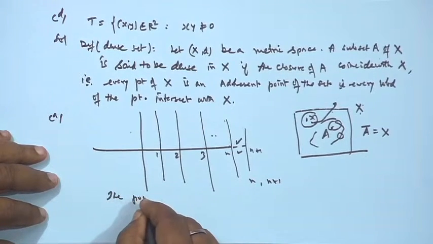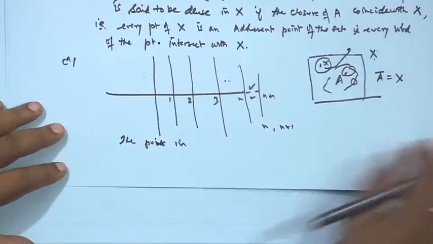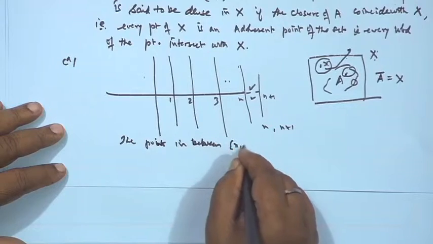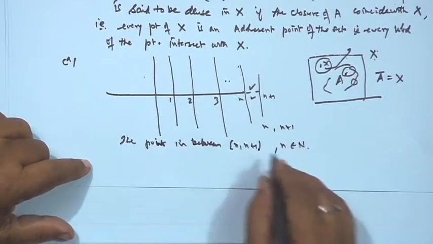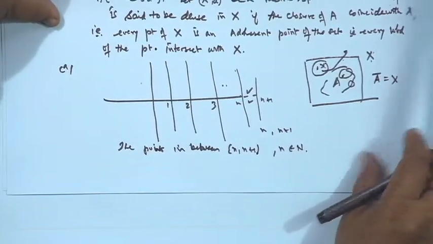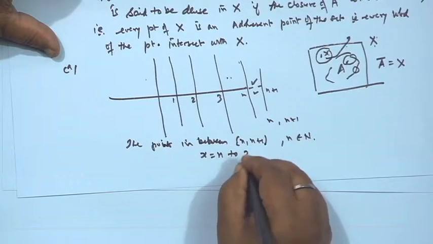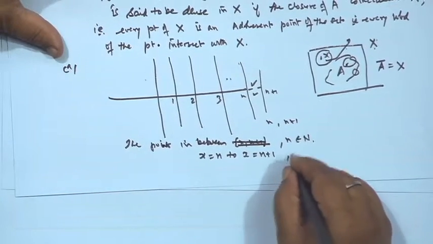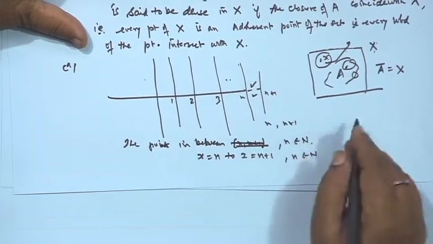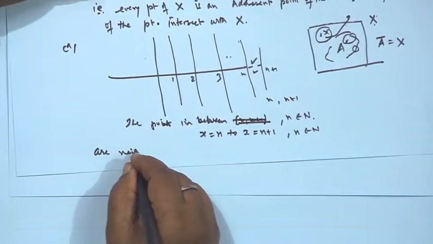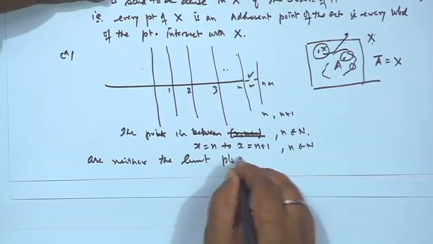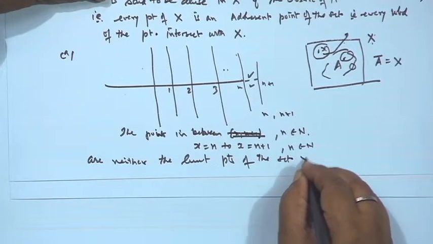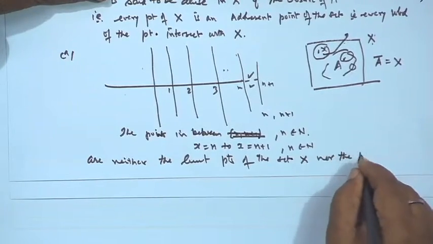So, the points in between x equal to n and x equal to n plus 1, where n is a natural number, are neither limit points of the set X nor points of X itself.